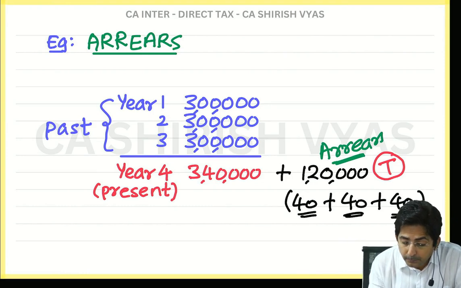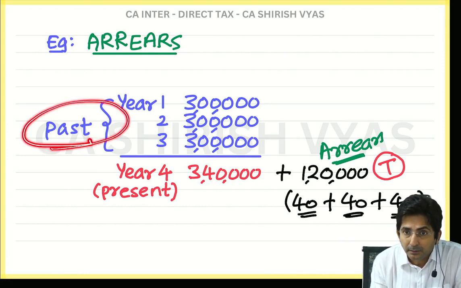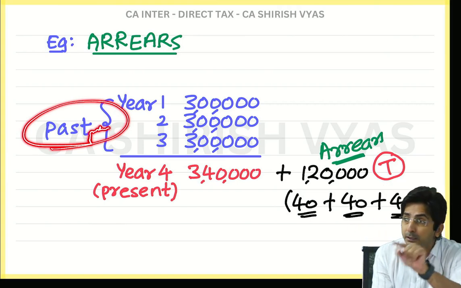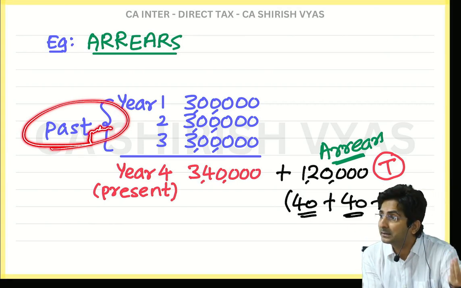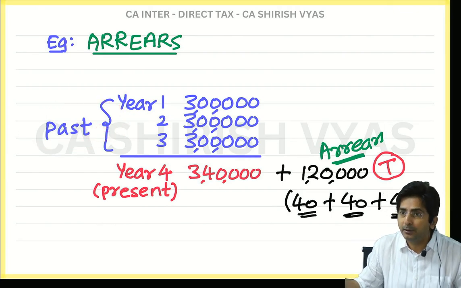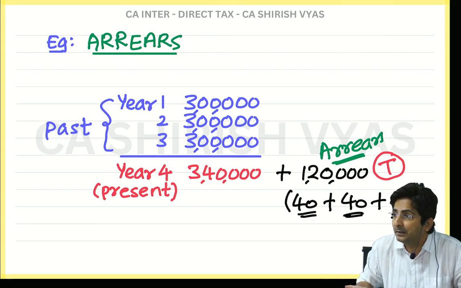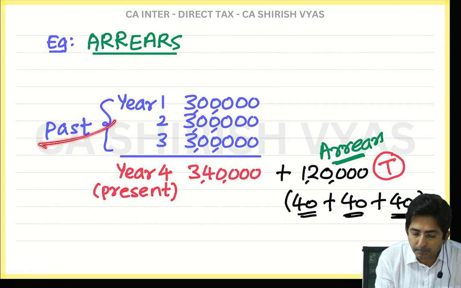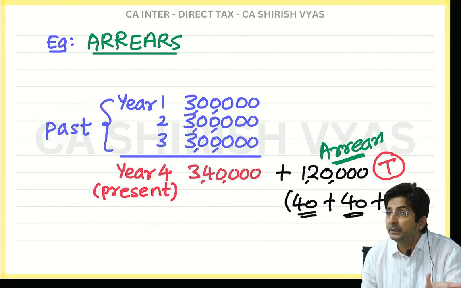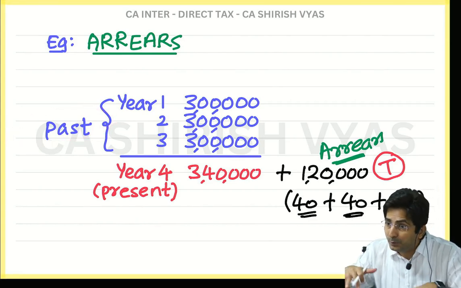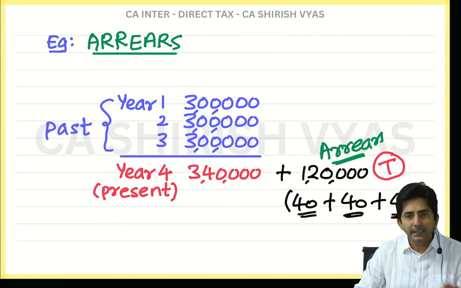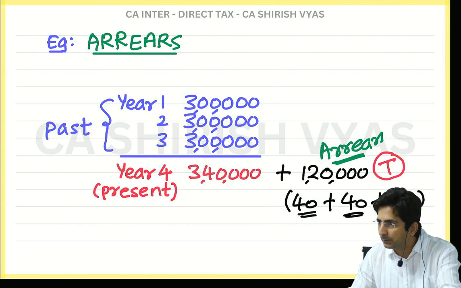Although the salary pertains to the past, since there was a dispute, you didn't pay the tax. Obviously, you will never pay tax on a disputed amount. In the past, you were just requesting, you were not promised. Since it was under dispute, you didn't pay the tax. But now the dispute is settled and you have received it, so pay the tax. In short, arrears, if it comes in the question, is taxable.